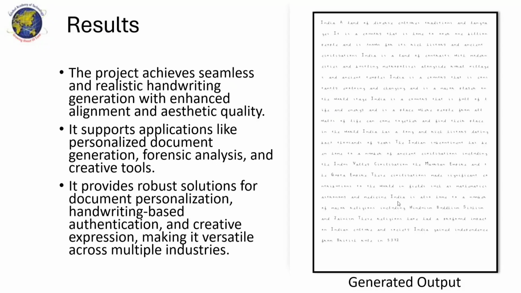Result. The result of the project showed that the GAN was able to generate realistic and personalized handwriting with minimal input samples. The generated handwriting maintained consistent alignment and spacing between characters. Our system could produce outputs usable for personalized document creation, signature generation, and artistic purposes. The generated image had good clarity, style retention, and smoothness between letter transitions. We successfully validated the system by generating handwritten text using a small dataset of user-provided samples.